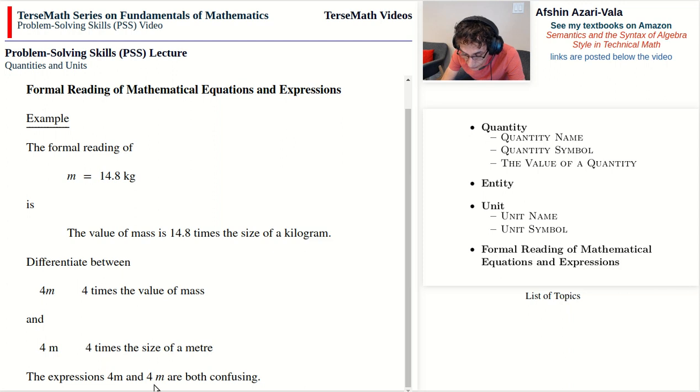And this one is also confusing, because on the one hand, there is spacing, which makes me expect that I'm talking about the value of the size of a unit, and that's not the case, because m is written using italics font. So such expressions are confusing, and you should stay away from them.